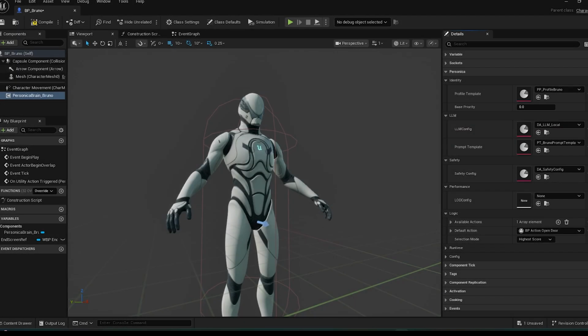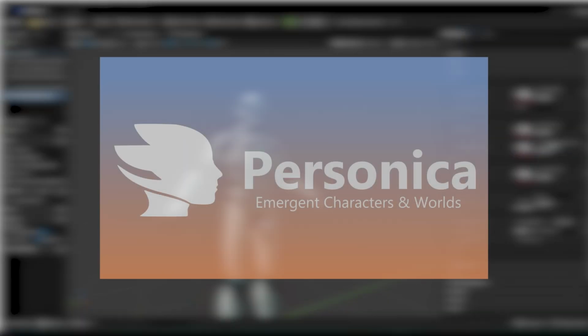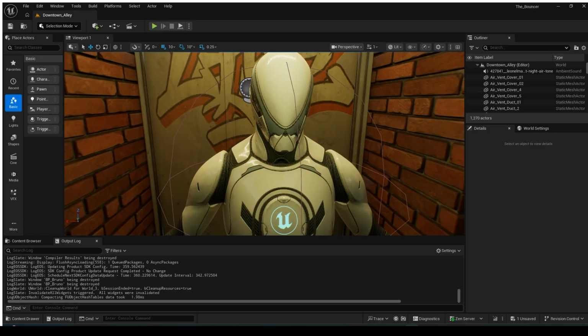Most Gen AI plugins let NPCs talk. Personica lets NPCs think, remember, and act inside your game world. Personica AI is a production-ready cognitive brain for Unreal Engine.